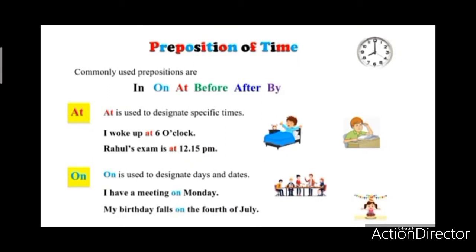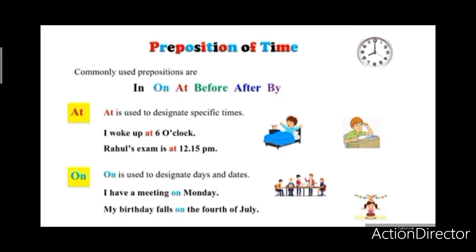See, preposition of time. Commonly used prepositions that mention time are in, on, at, before, after, by. Where do we use the word at? At is used to designate specific times. I woke up at 6 o'clock. Rahul's exam is at 12:15 p.m. So, my dear students, a specific time, not before, not later. At means exact time.